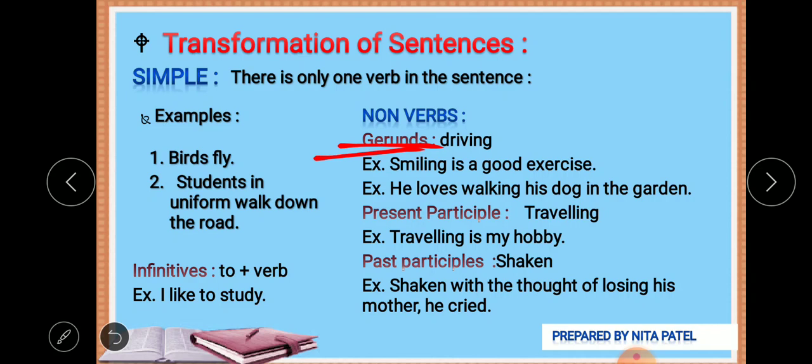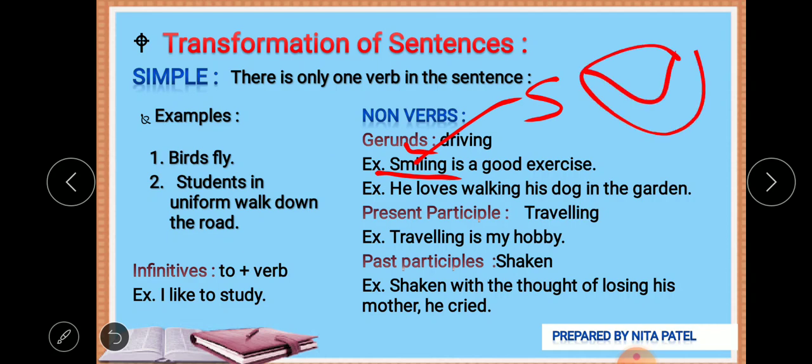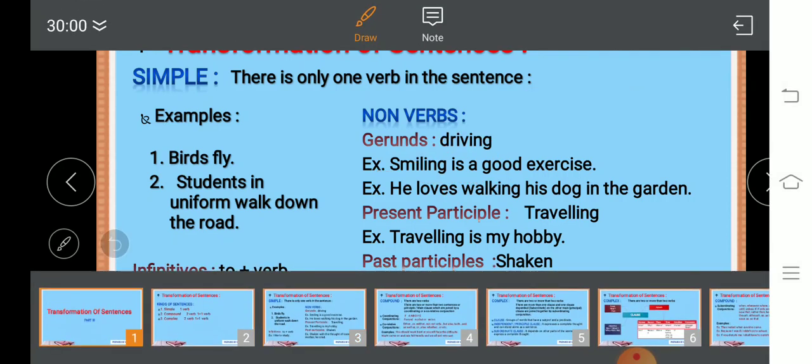A gerund works as a subject in certain sentences. For example, Smiling is a good exercise. Here smiling stands as the subject. It is not the verb; the verb is the other word. So don't get confused over here.